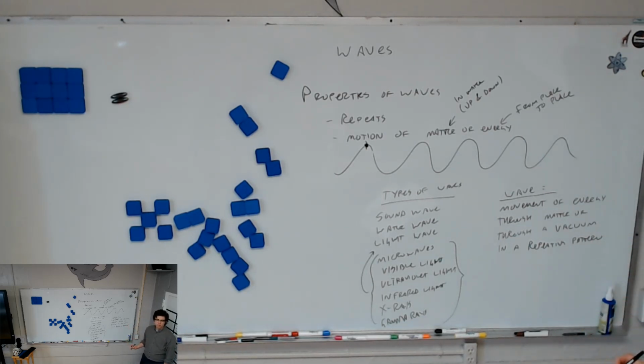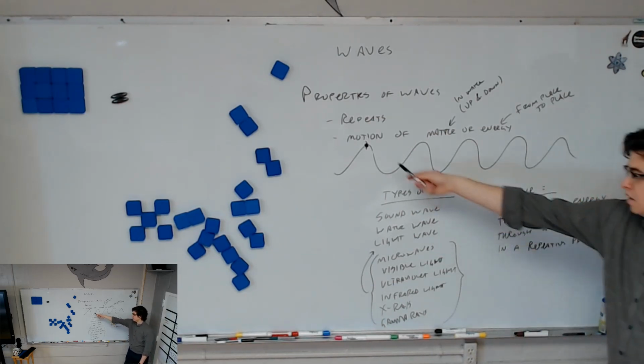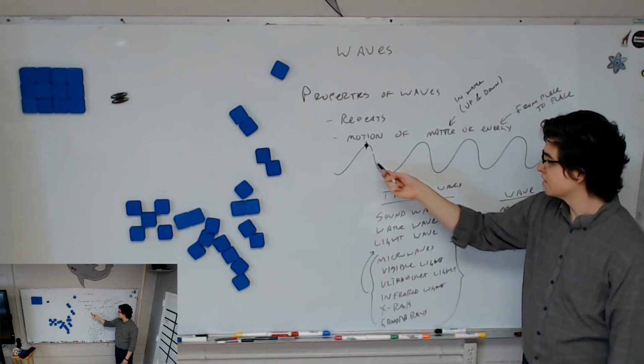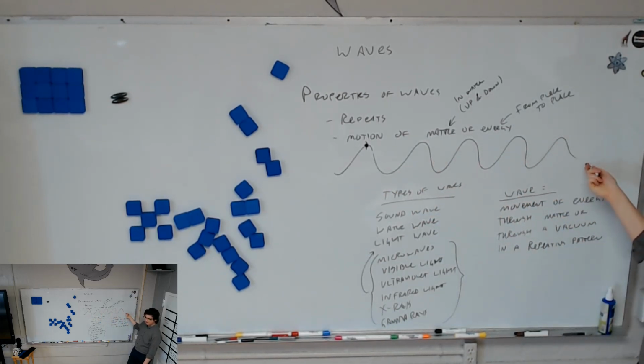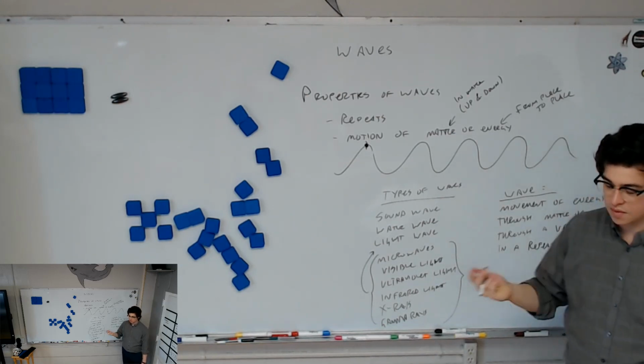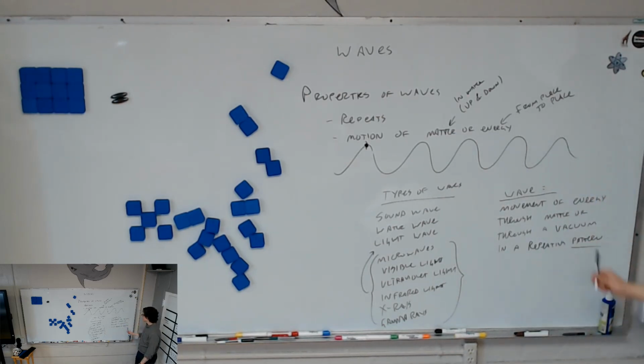You know about patterns, right? You did in math when you were in first grade. You had triangle, circle, triangle, circle. What's the next one in order? It's the same way here. We have names for these. Crest, trough, crest, trough, crest. What's going to come next? Trough. So it's a repeating pattern. It's a movement of energy through matter or through a vacuum in a repeating pattern.